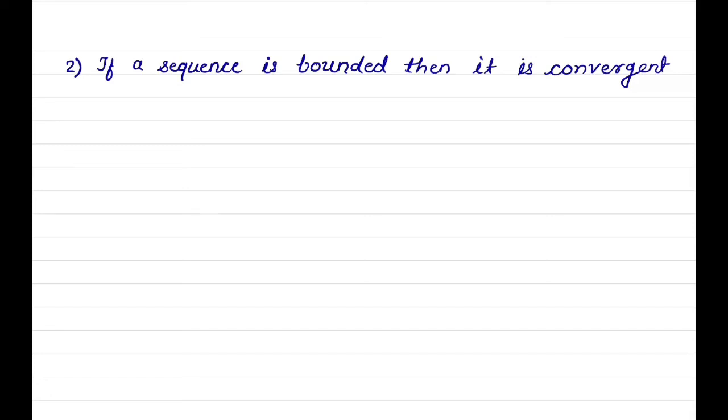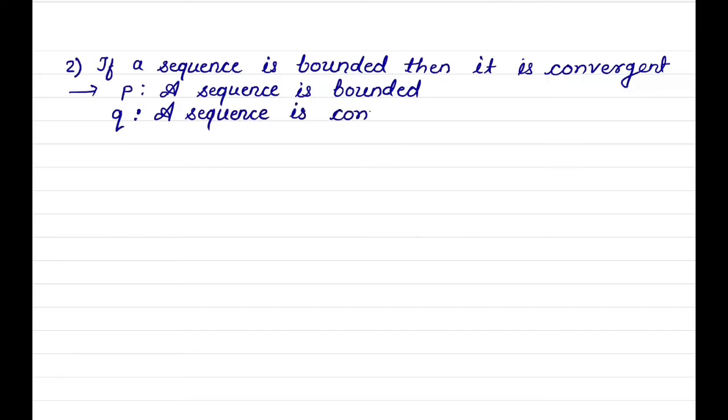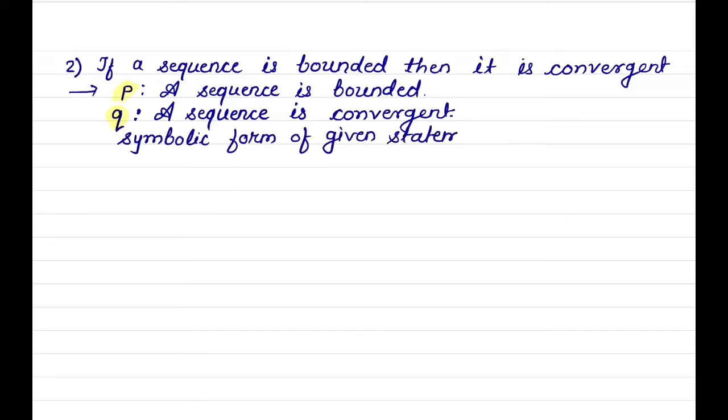See next example of how to write the converse, inverse and contrapositive. If a sequence is bounded then it is convergent. A sequence is bounded is the first statement and it is convergent is the second statement. P: a sequence is bounded, and Q: a sequence is convergent. Symbolic form of the statement is P implies Q.